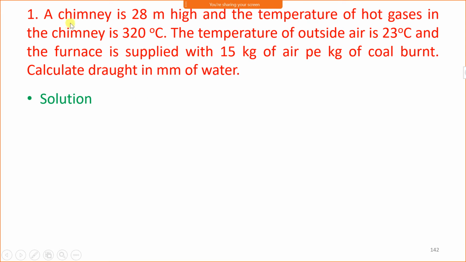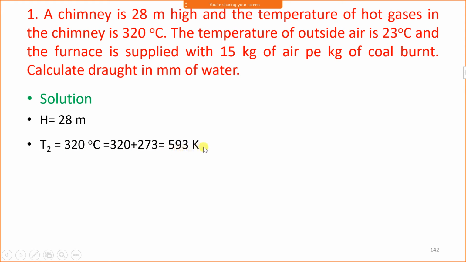First we'll see the given data. A chimney of 20 meter height means capital H is 28 meter. The temperature of hot gases in the chimney is 320 degrees Celsius, which means T2 is 320 degrees Celsius, and we have to take temperature in Kelvin. We will convert degrees Celsius to Kelvin by adding 273.